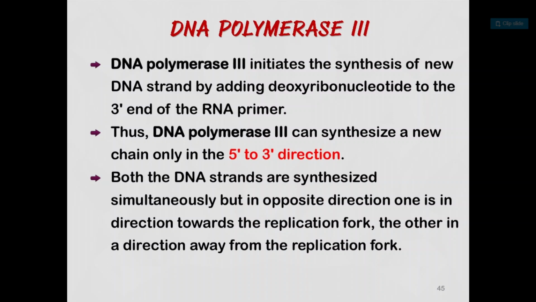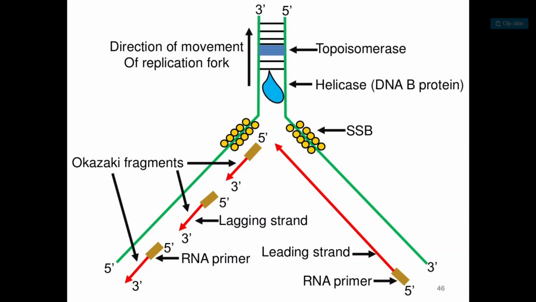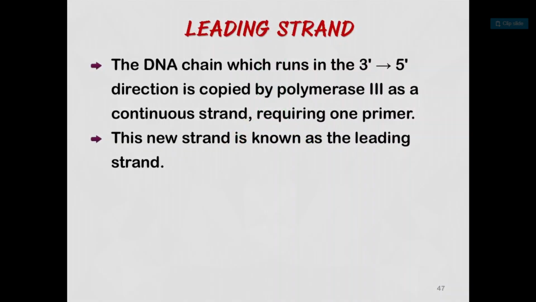One is in the direction towards the replication fork and the other in the direction away from the replication fork. See the diagram here, where replication and ligation take place.